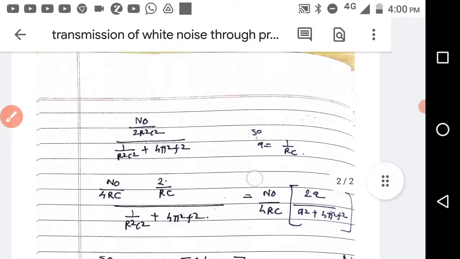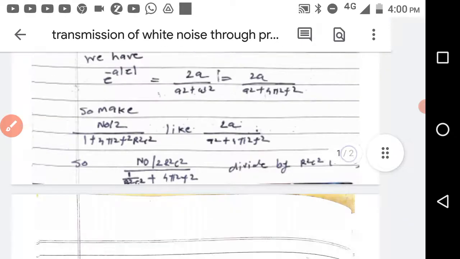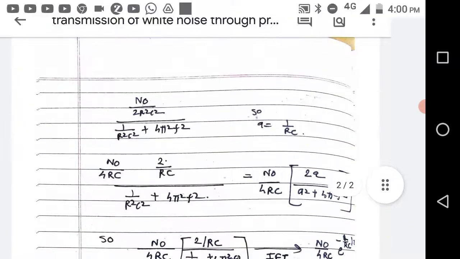So you will get N0 by 4RC into 2a divided by a² plus 4π²f², where a is equal to 1 by RC.